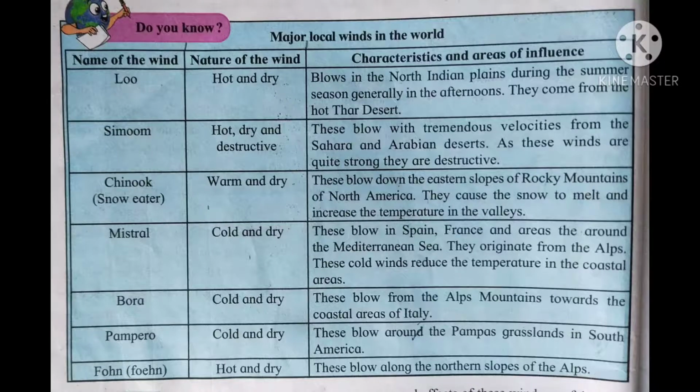Bora, next name. Nature of it is cold and dry. These blow from the Alps mountain towards the coastal areas of Italy. Next one is Pampero. Nature of it is cold and dry. These blow around the pampas grasslands in South America.